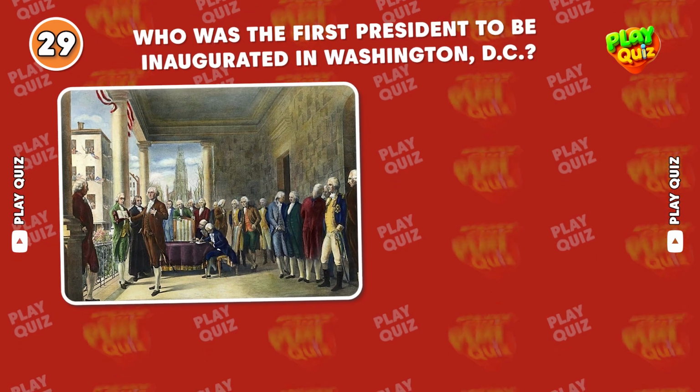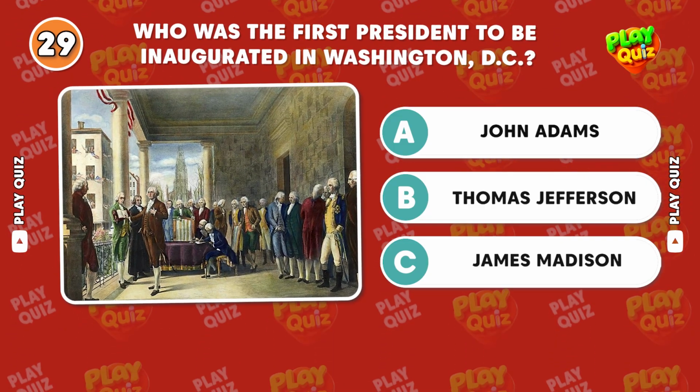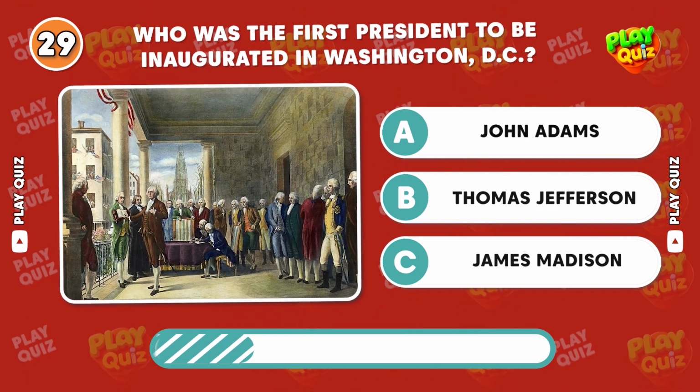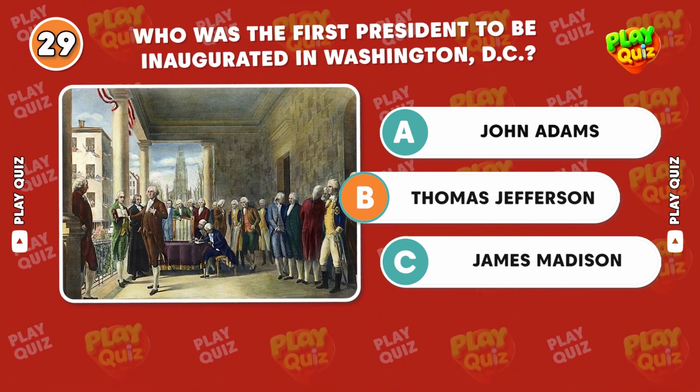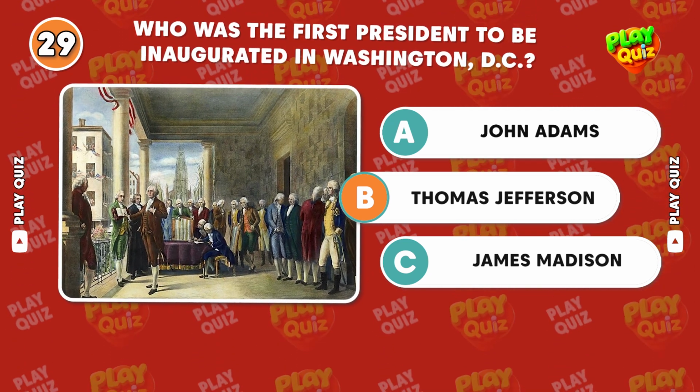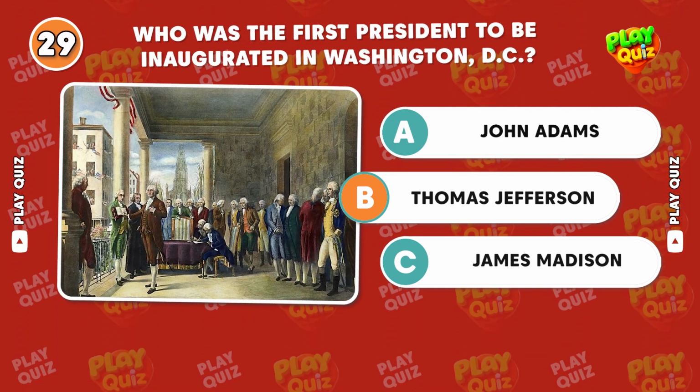Who was the first president to be inaugurated in Washington, D.C.? Correct answer, Thomas Jefferson. His 1801 inauguration was the first held in the new capital city of Washington, D.C.